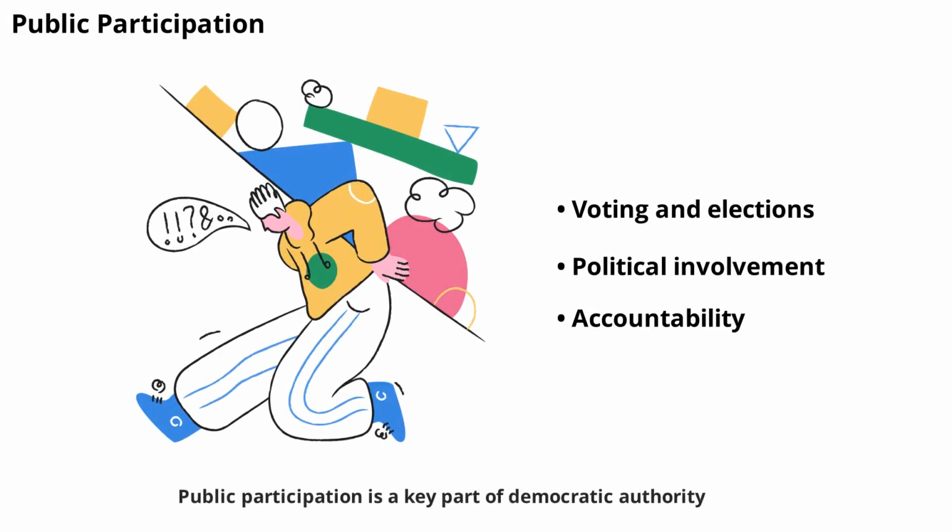Public participation is a key part of democratic authority. Citizens can vote, join political parties, attend meetings, and voice their opinions. This involvement helps shape government decisions and ensures that authority reflects the will of the people. Active participation strengthens democracy and keeps authority accountable.